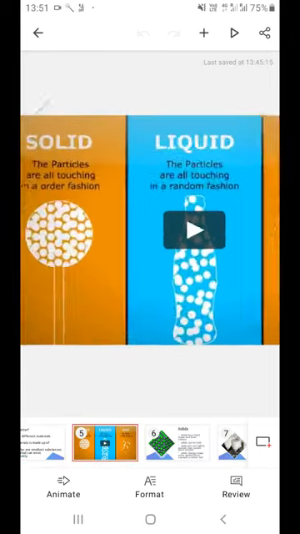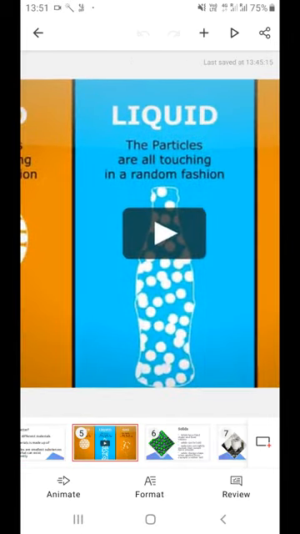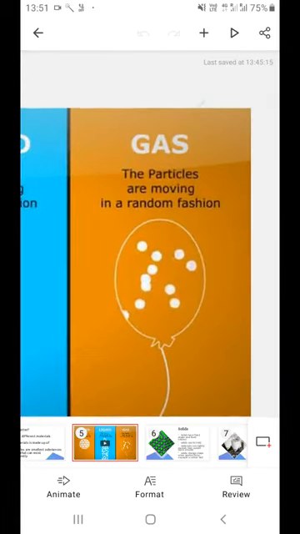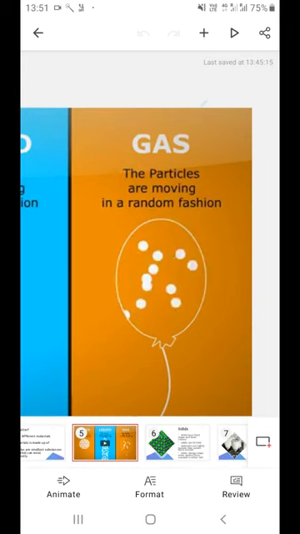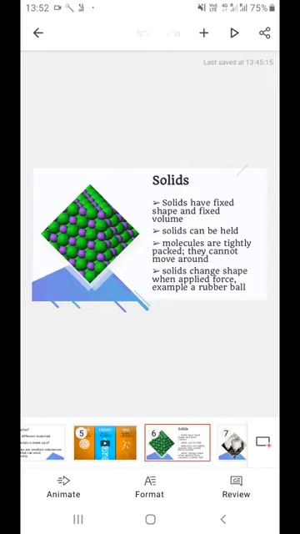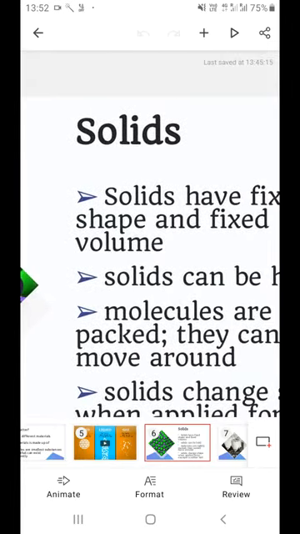We're going to start with the three states of matter. Matter exists in only three different states. They are solid, liquid and gas. Now that we know there are three states of matter, we are going to check them individually. So let's start with the first state of matter. The first state of matter is a solid.